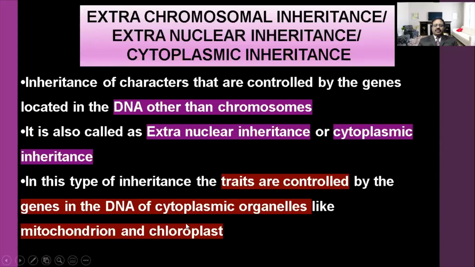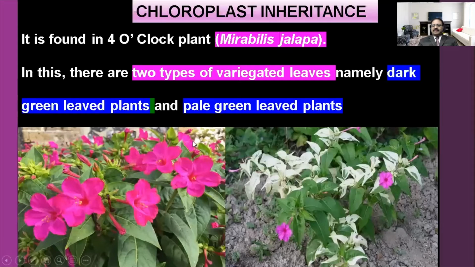Today we are going to study how the chloroplast acts as a cytoplasmic inheritance. We take the 4 o'clock plant, Mirabilis jalapa. Already we studied Mirabilis jalapa in incomplete dominance. The same Mirabilis jalapa we are taking here. It is a 4 o'clock plant.